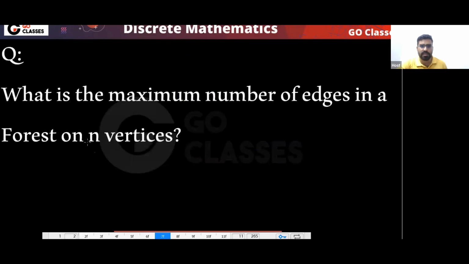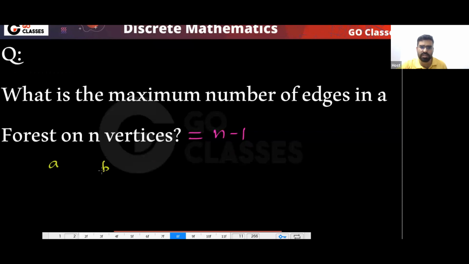Now let's start. So this is the first question. What is the maximum number of edges in a forest on n vertices? What do you think? What will be the answer? You have a forest in which you want to find the maximum number of edges. So the answer will be n minus 1, because you have a forest.